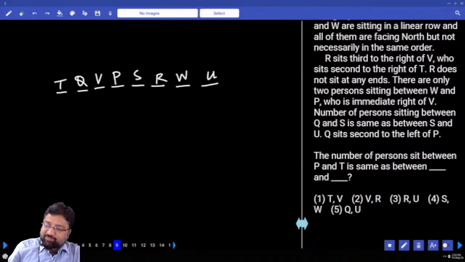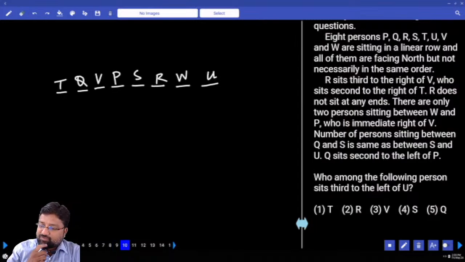The number of persons sitting between P and T is same between P and R. How many persons? 2 persons. Who among the following sits third to the left of U? Third to the left of U is S.